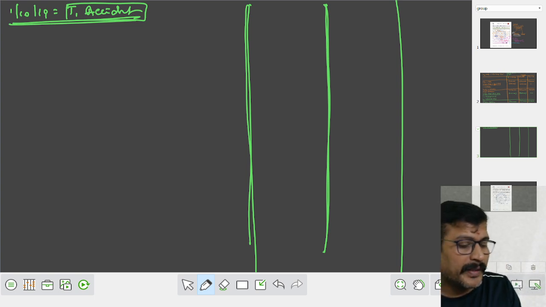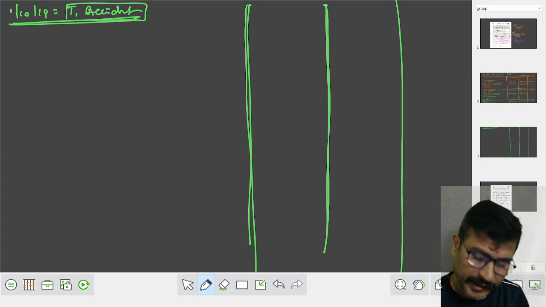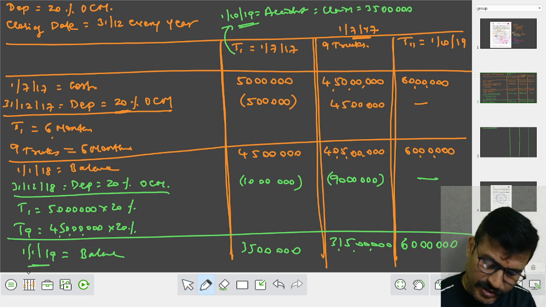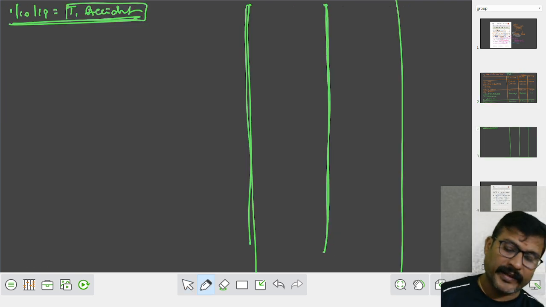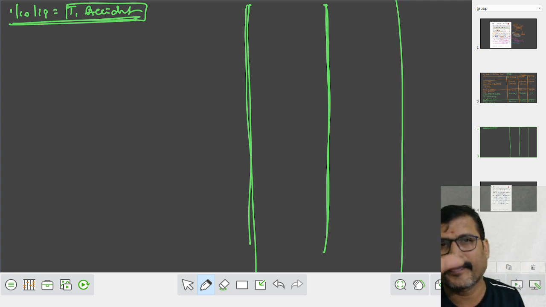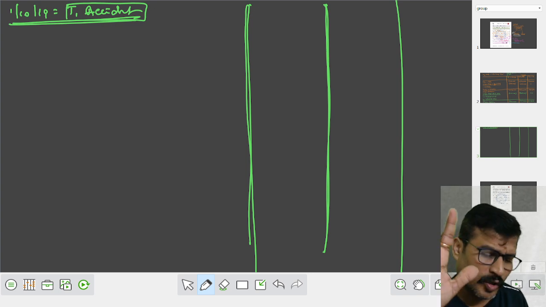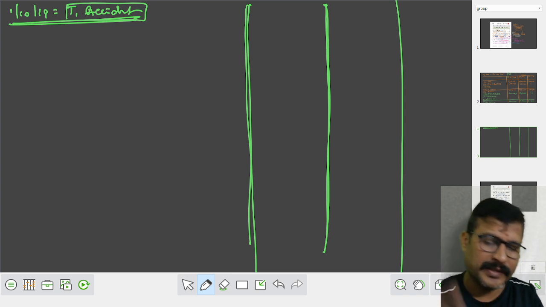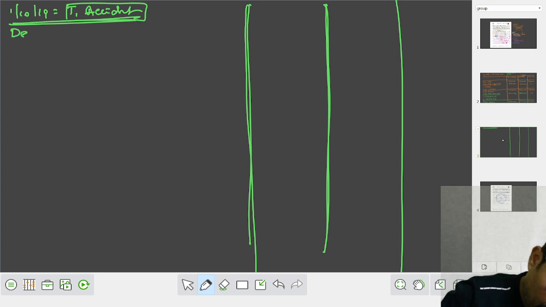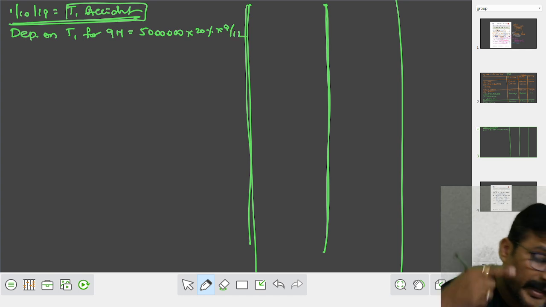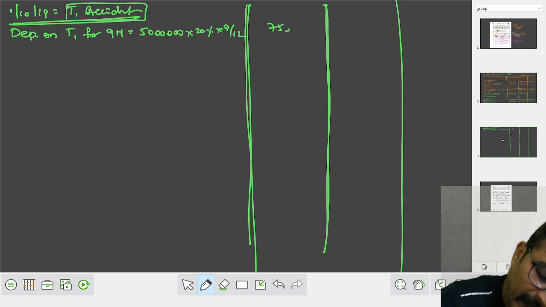Tell me after how many months there is an accident. We are in the previous class. It is on January 19. Accident took place on when? October 19. How many months? January, February, March, April, May, June, July, August, September. October 1st is not to be considered. So, how many months? 9 months. Depreciation on T1 for 9 months. What is the original cost of T1? 50 lakhs, 20%, 9 by 12. It comes to rupees 7 lakh 50,000.